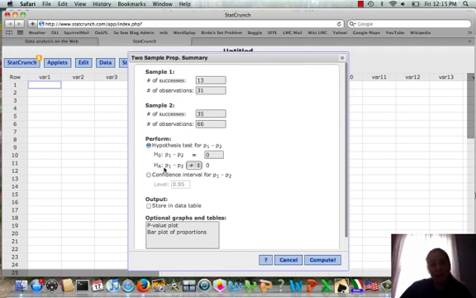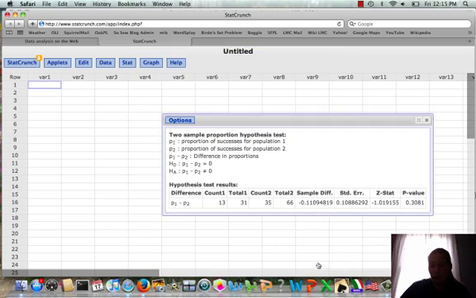So again, we're going to set the null hypothesis to have the difference is 0. That's the same thing as saying P1 equals P2, because if they're equal and we subtract, we get 0. And then we keep our alternative hypothesis not equal to. If we had more than or less than, we would click here and change to be a different inequality. And then we can compute.